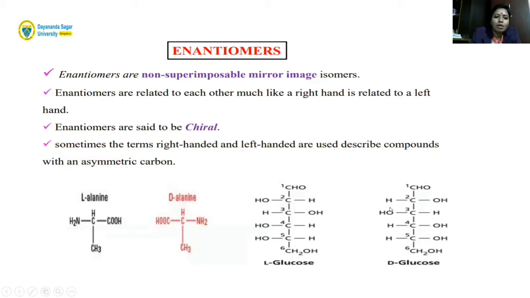Enantiomers are non-superimposable mirror image isomers. Enantiomers are related to each other much like your right hand is related to your left hand. Enantiomers are said to be chiral. So what is chiral? A center carbon atom that is attached to four different groups.